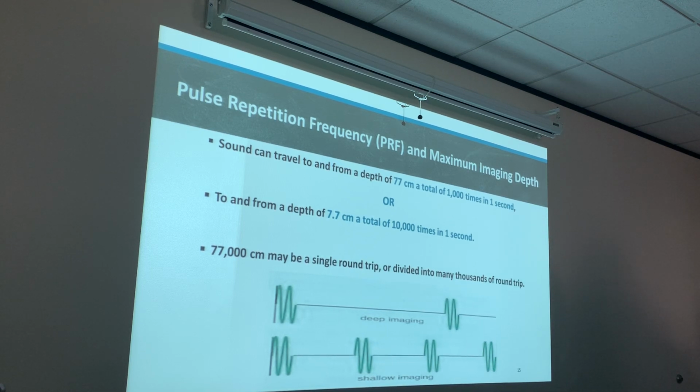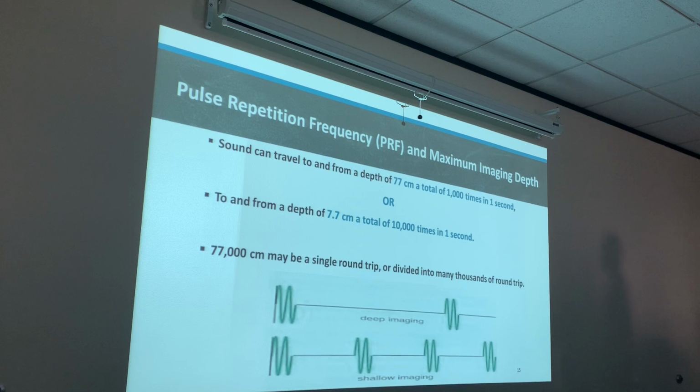Attenuation is different than propagation speed. Propagation speed is simply how fast sound is traveling in the media. Attenuation is the weakening of sound as it travels. The intensity of that sound weakens as it travels, not the speed of it. The speed is fixed because it's soft tissue. It's always going to travel at that speed. Some is converted to heat, and that's also how you get too deep. Let's keep it moving.